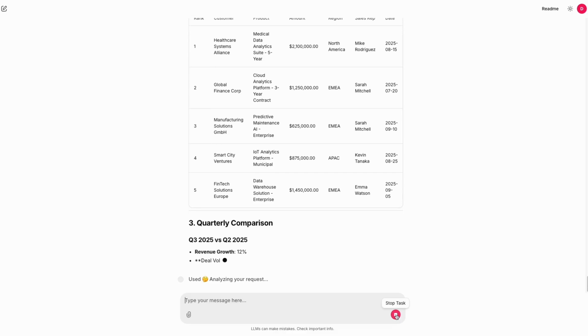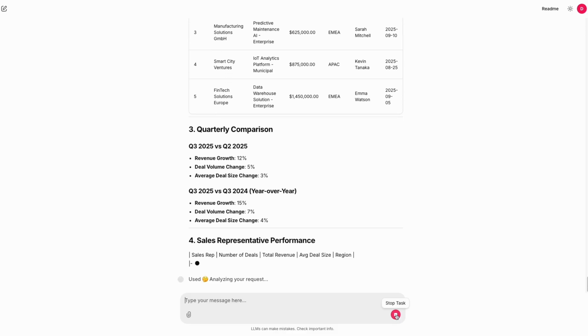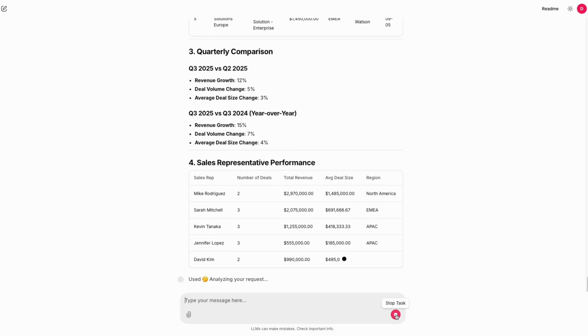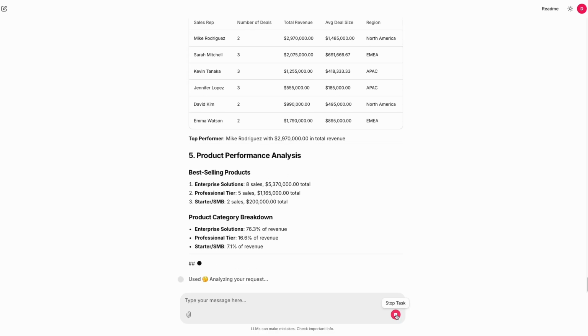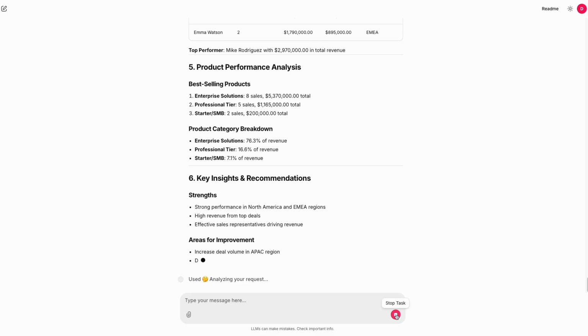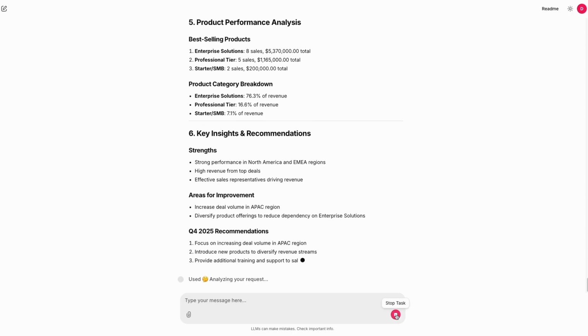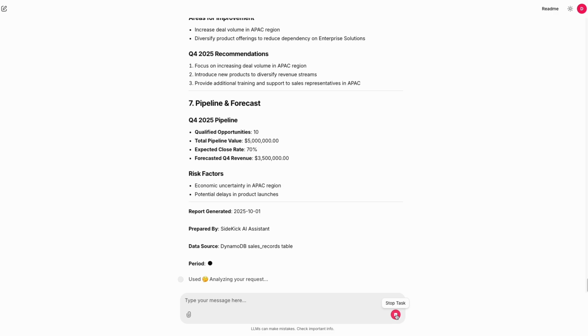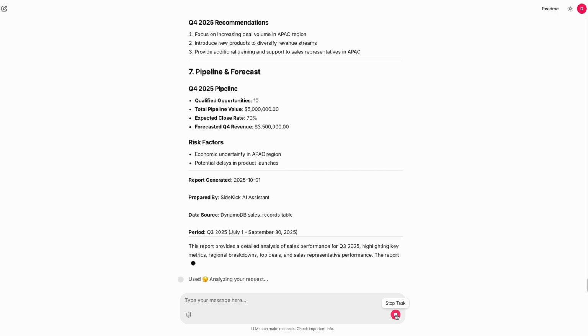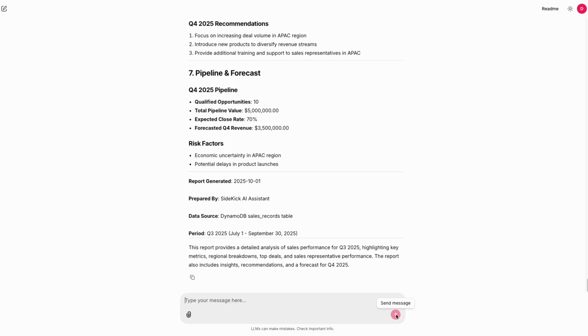Second, the DynamoDB query builder intelligently parses Q3 2025 into exact date ranges and constructs an optimized query. Third, it fetches live data from DynamoDB and populates the template with regional breakdowns, top deals, and actionable insights. Notice how it understood Q3 2025 without needing ISO timestamps. That's natural language time parsing in action.